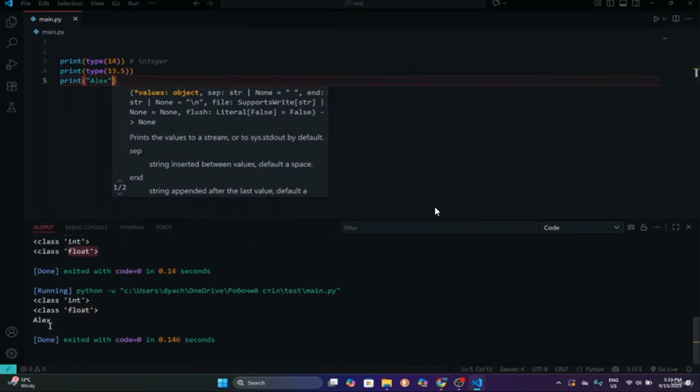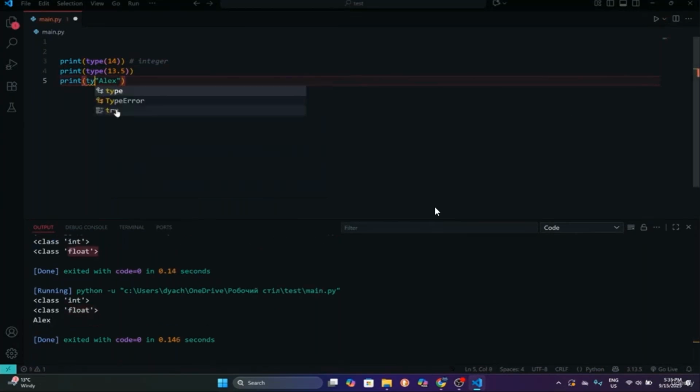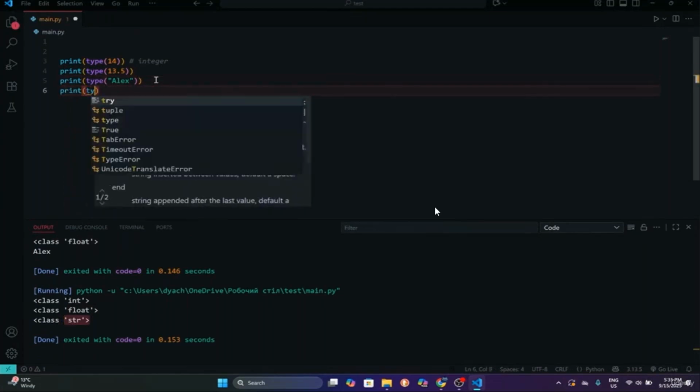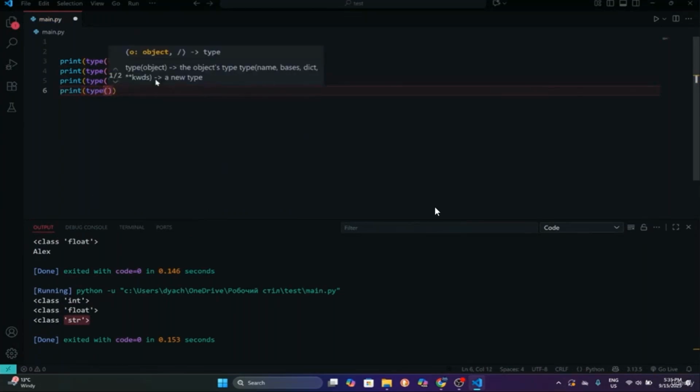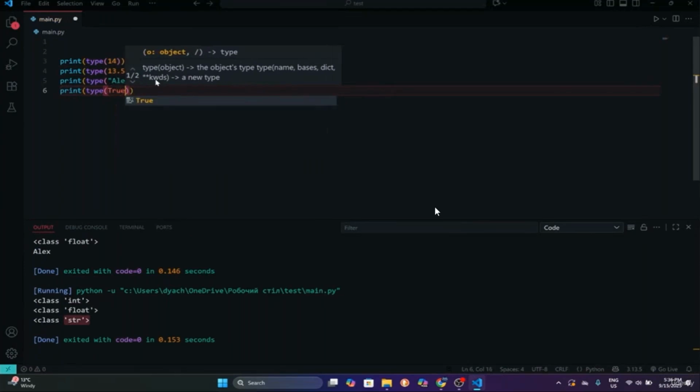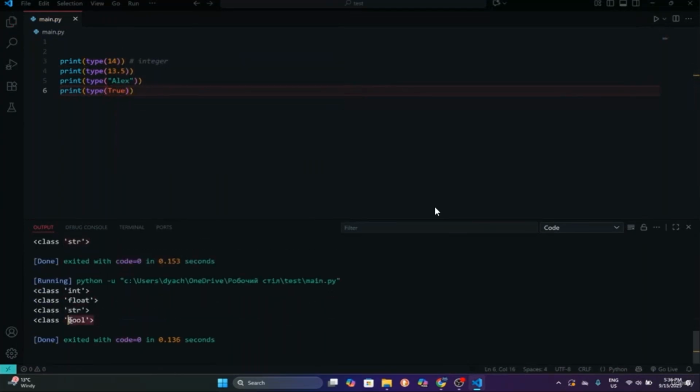So if I will run it, I will get this, and also we can verify this by using type. We will run it, and as you can see, it says that it is string. So the next one is our boolean. Boolean is true or false. It has only two values, true or false. And let's say true, and if we will run it, as you can see, bool, which is shorter for boolean.